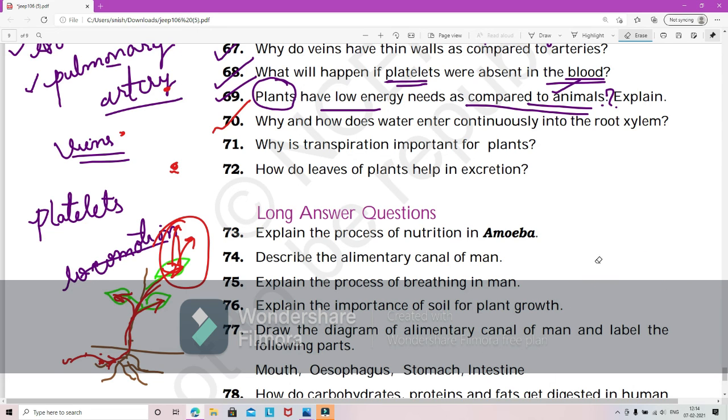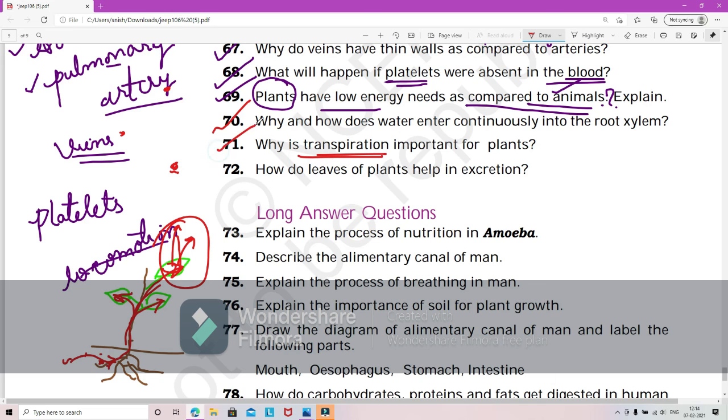And number two is that when there is excess of water, unwanted and not required by the plants, it is lost through transpiration. Actually, at a few times water can be a waste product for the plants. When it is excess or unnecessary, it can get rid of it through transpiration.